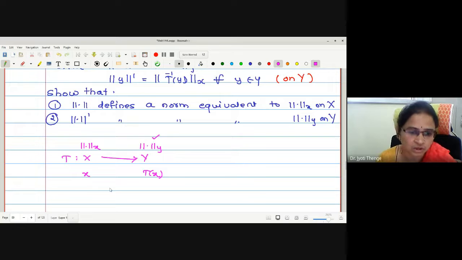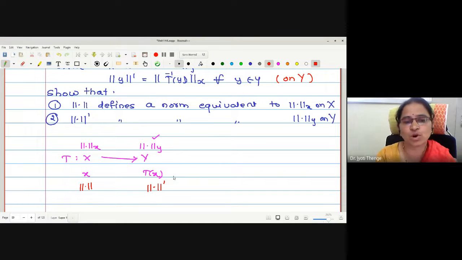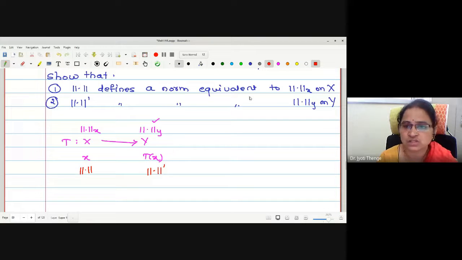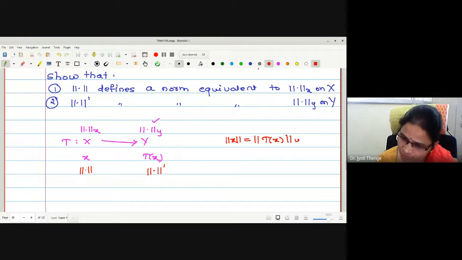Now the other norms defined: the new norm defined on X, and the other norm defined on Y is norm dash. This new norm is defined as norm y of T of x.